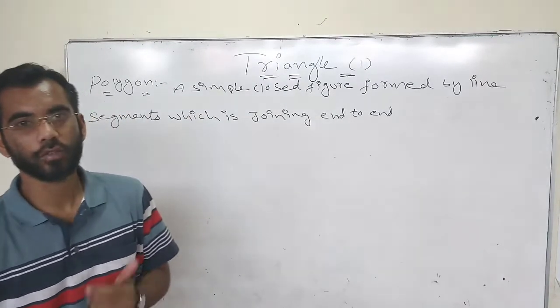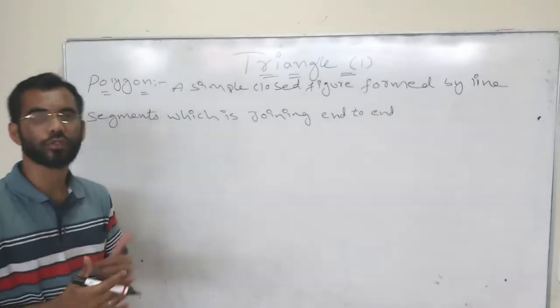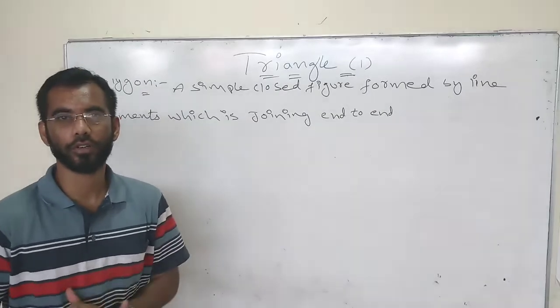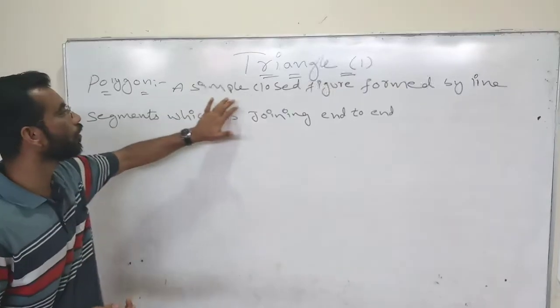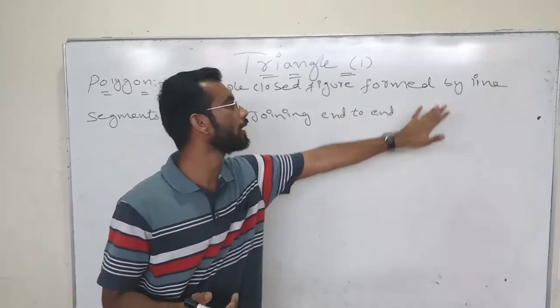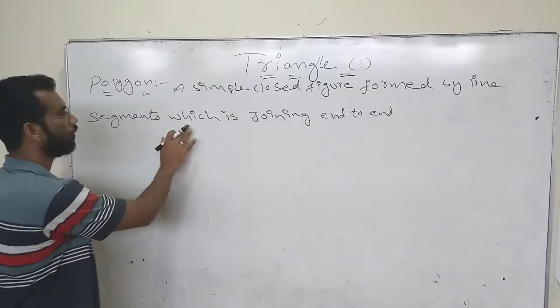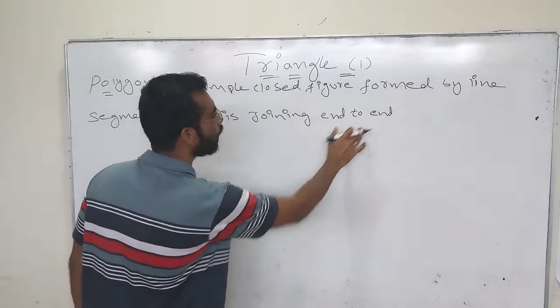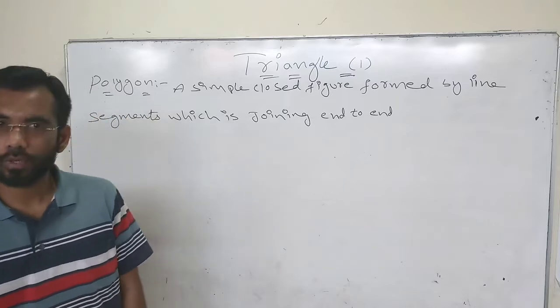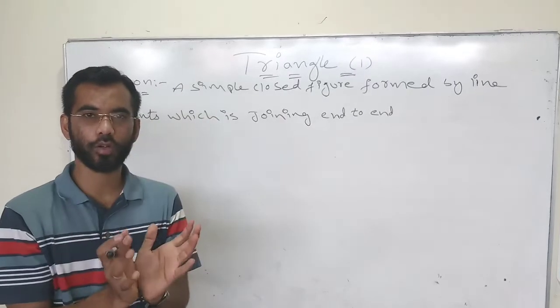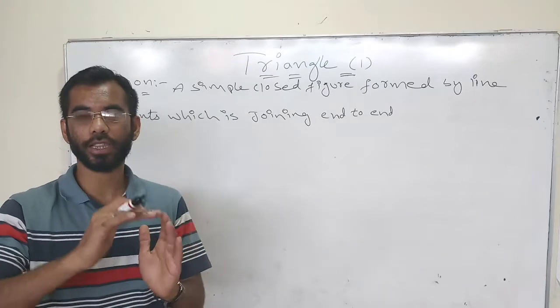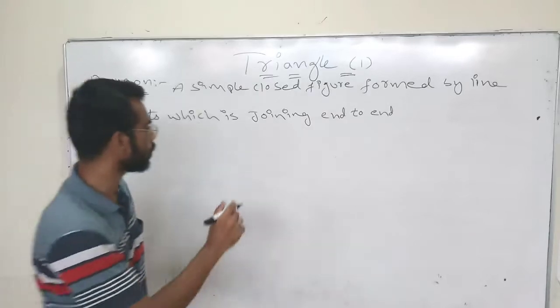In this triangle, before going to the triangle, we should know what a polygon is. What is a polygon? A simple closed figure formed by line segments which are joined end to end. The figure should be closed and joined with line segments end to end.